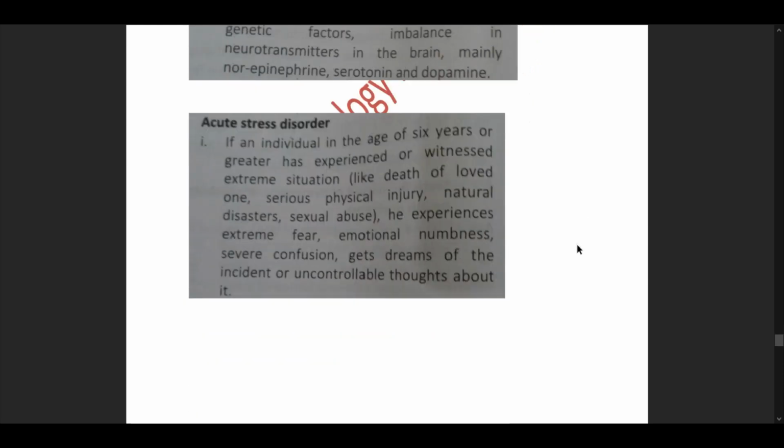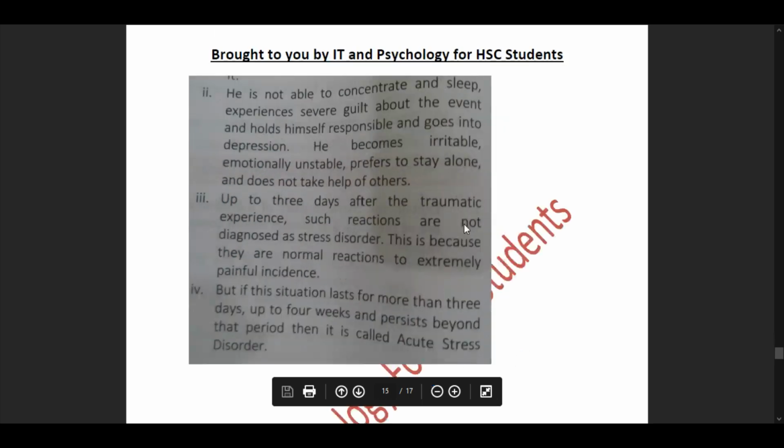So then we have our second disorder that we have considered in this sub question, acute stress disorder, that has been explained in a few pointers. Pointer number 1 is if an individual in the age of 6 years or greater has experienced or witnessed extreme situation like death of a loved one, serious physical injury, natural disasters, sexual abuse, he experiences extreme fear, emotional numbness, severe confusion, gets dreams of the incident or uncontrollable thoughts.